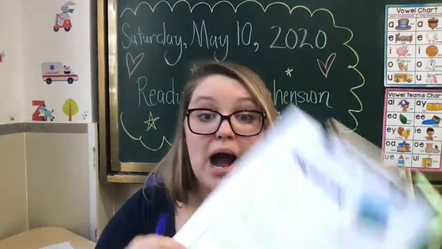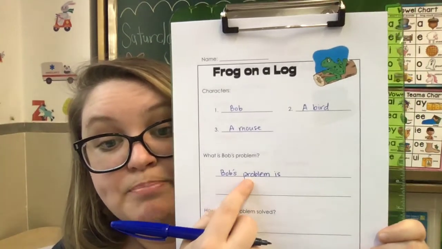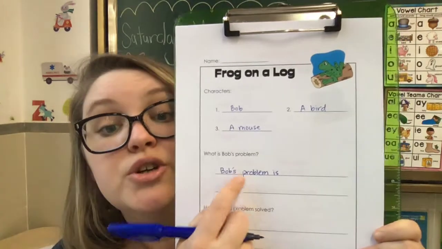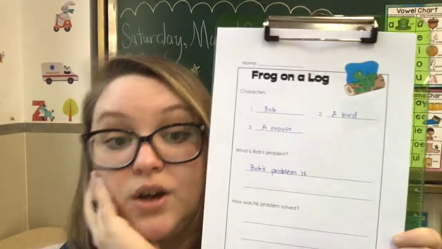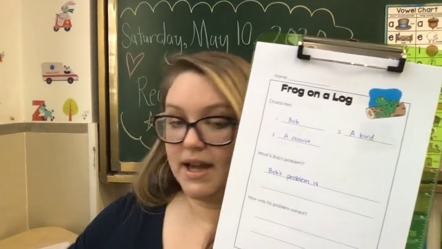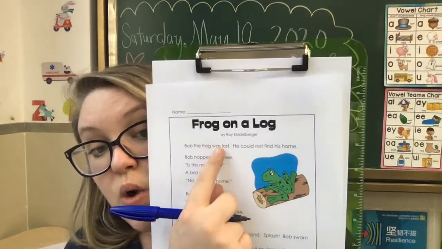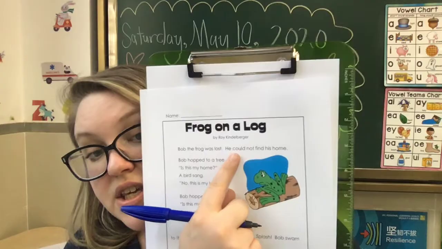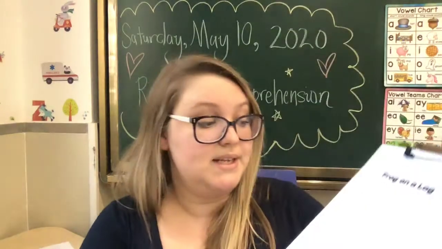And remember, it's Bob's problem. This is a possessive noun, right? Because the problem belongs to Bob, right? So Bob's problem is, what's his problem? It says it on the first sentence. Bob the frog was lost. He could not find his home. We can just write that. We know that's the problem. So Bob's problem is,